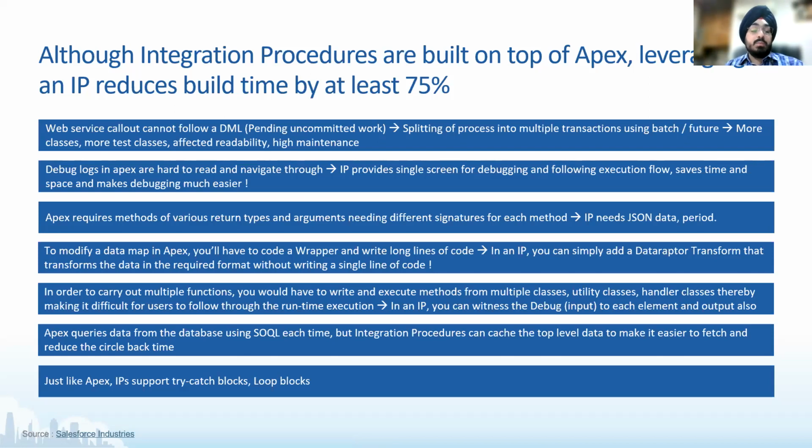Now the next point here is absolutely on the same line, which is about debug logs. So something gets stuck in production, or let's say in UAT, you got to log, and a lot of logs get created, and sometimes the performance of the console is slow, right? And you have to kind of download them and then read through those logs. So all in all, it's a very tough and a challenging process. But at the same time, I don't say that Apex is bad, or debug logs are bad. They are essential, but IP offers you that single screen for debugging. So you don't have to go place to place searching for that specific line of code that errored out, right?